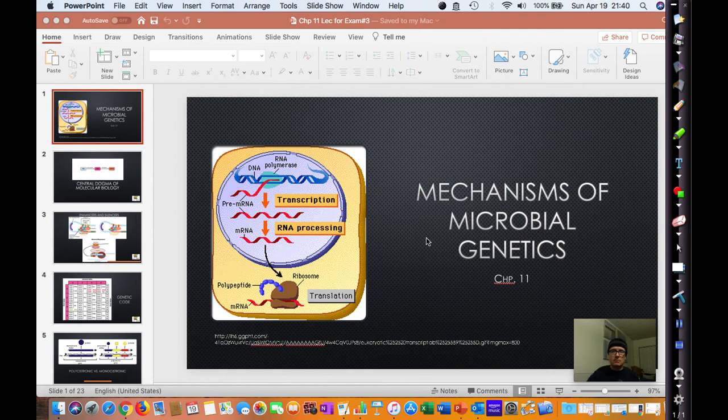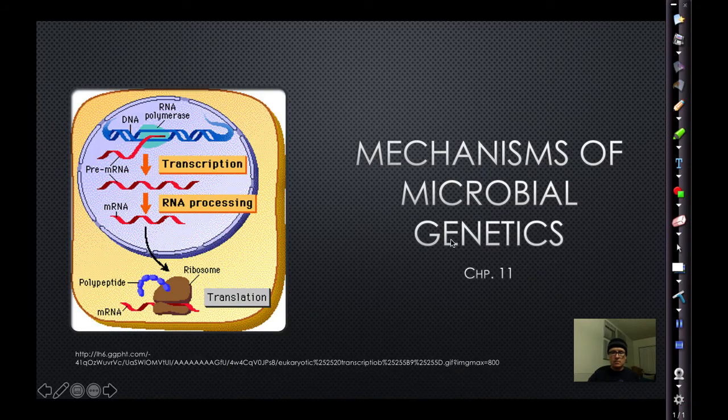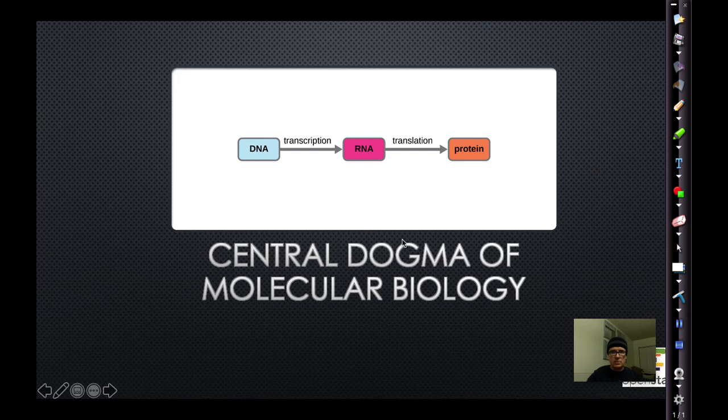Okay guys, I'm going to give you the lecture on chapter 11 for the final exam, and the way it's going to look is that we're going to start off by talking about the central dogma of molecular biology.